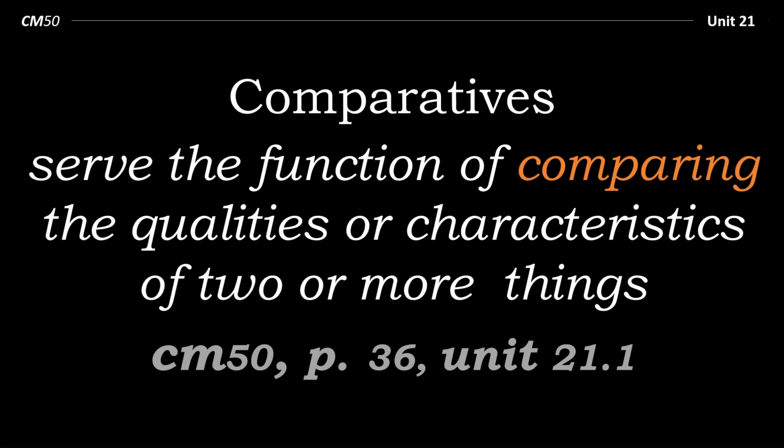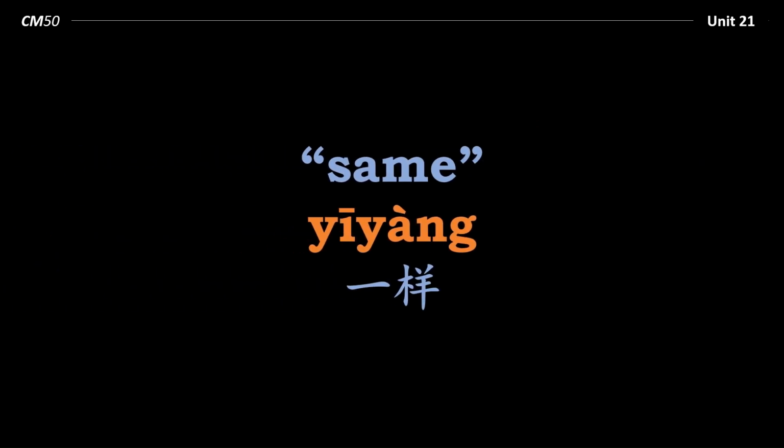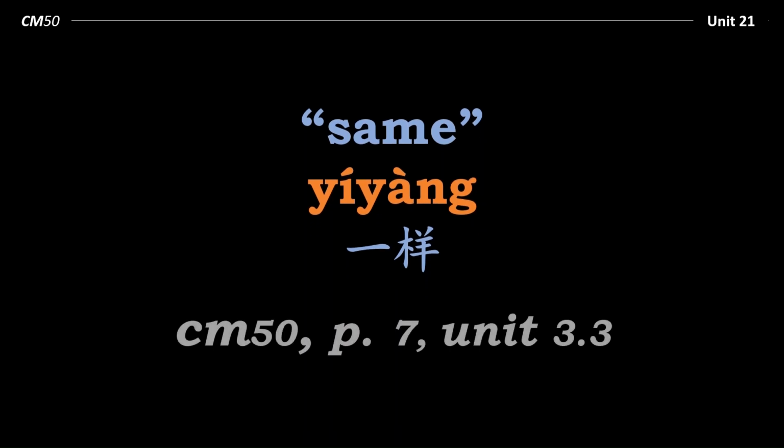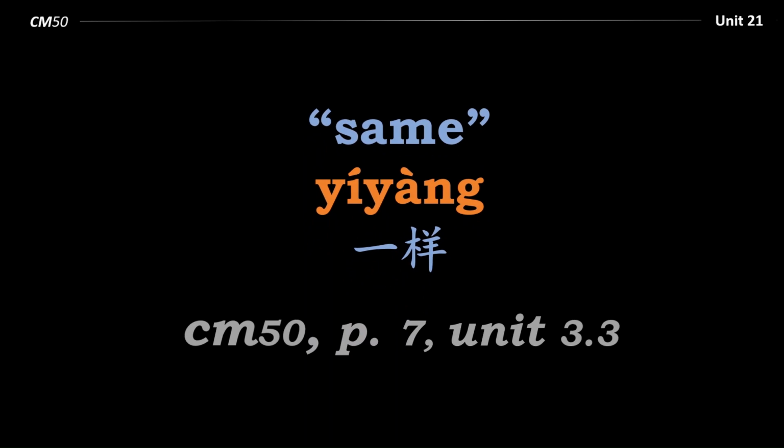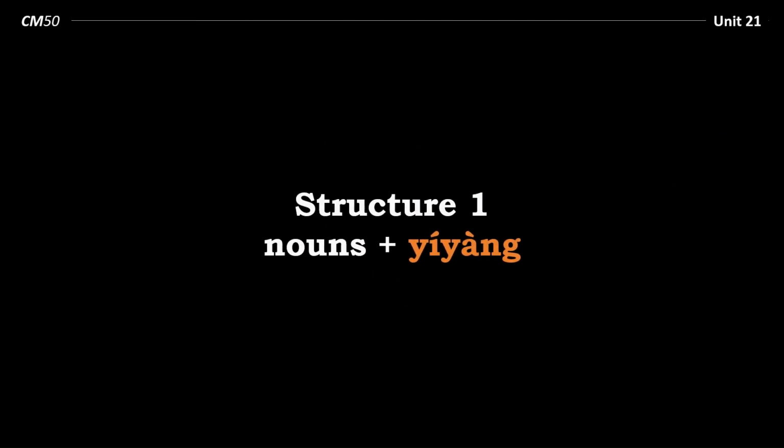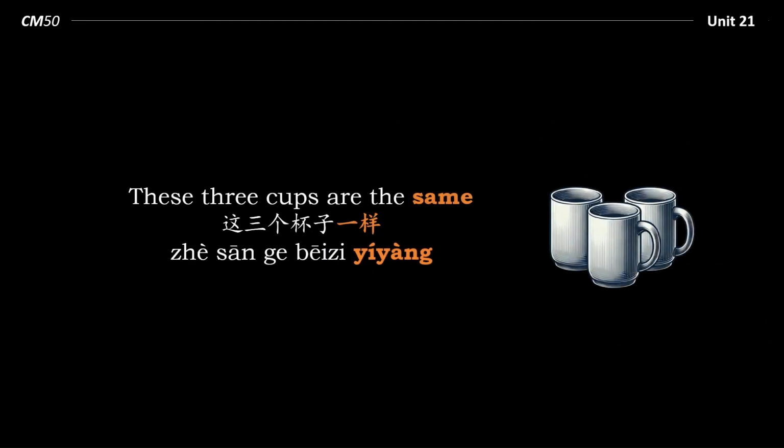Now, the first comparative we'll look at is yíyàng. In the dictionary, you will see this as yíyàng, but actually it should be pronounced yíyàng. And this is according to the tone sandhi rules as mentioned on page 7, Unit 3.3. So the first structure we'll look at to use yíyàng is quite simple. Nouns plus yíyàng. Let's have a look at an example.